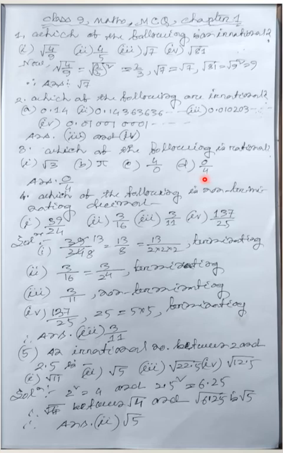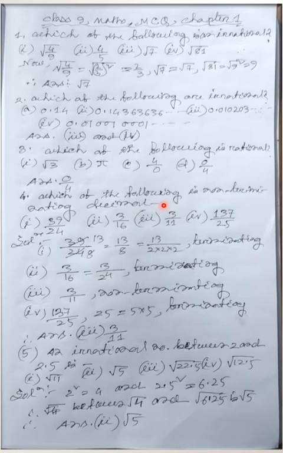So this is a rational number like P by Q. This is a rational number. So the answer is 0 by 4. Now next question. Which of the following is a non-terminating decimal?